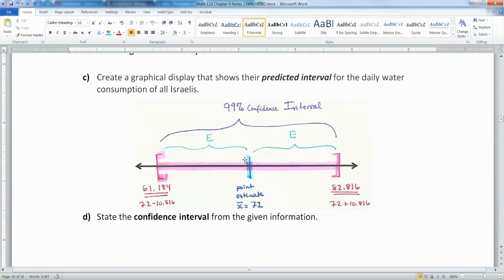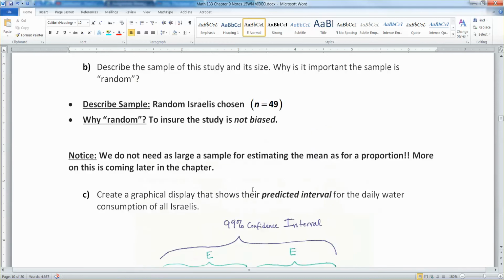And I already drew it by hand. So over here I have the 61.184, and that was 72 take away 10.816. And over here I have 82.816. Smack dab in the middle is my point estimate, just like in section 9.1. For means, just like for proportions, your point estimate's in the center, which in our case was 72 because that's what they thought it would be.